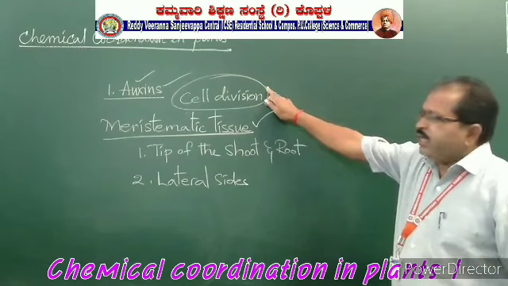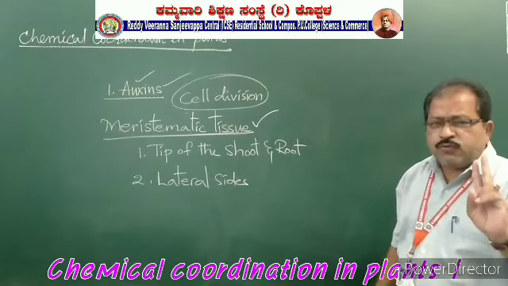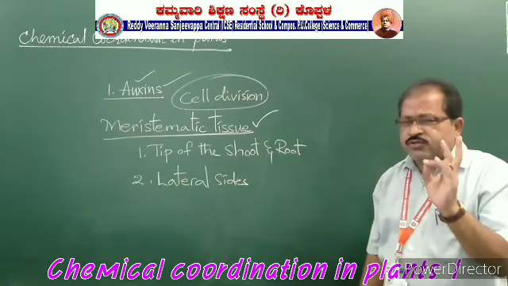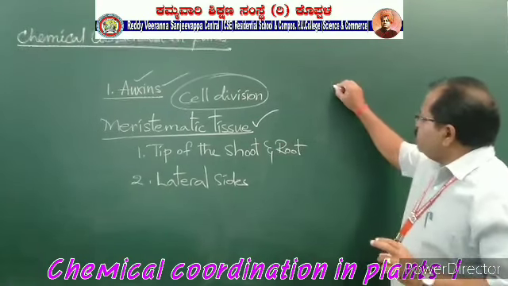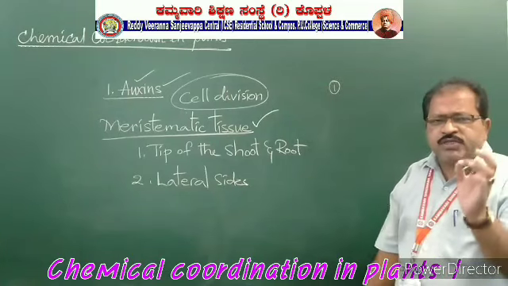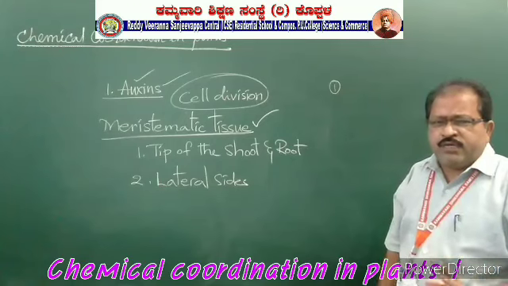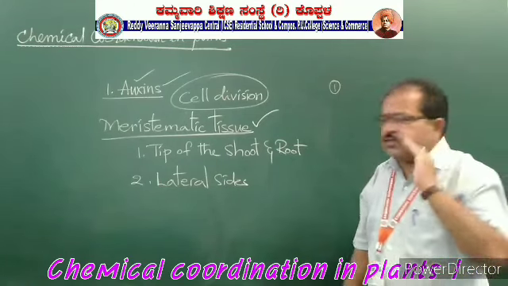That's it. And these auxins are of two types: natural auxins and artificial auxins. The auxins which are naturally secreted in the plant body are called natural auxins.